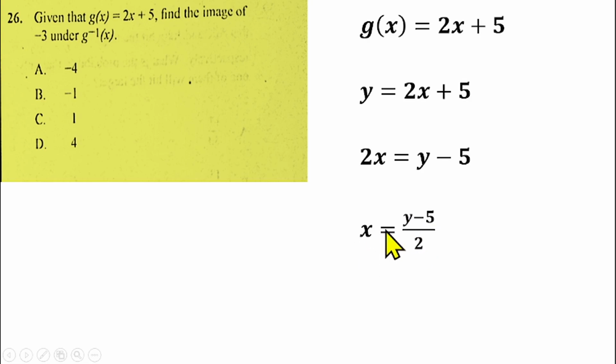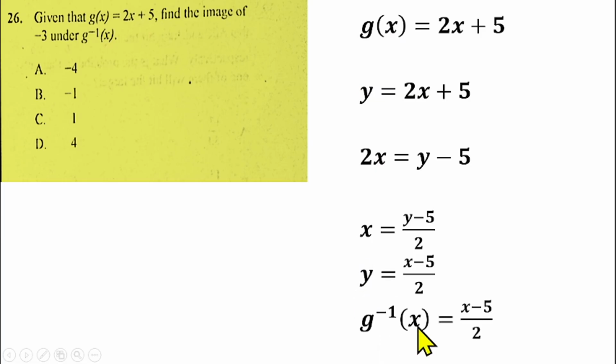Then you need to interchange these variables. I will call this one y, and I'll call this one x. So I'll be having y equals x minus 5 over 2. This y we are having here and this y are not the same thing. This y represents g of x, but this y here represents g inverse of x, that is to say the inverse of this one. So I can call this one g inverse of x to be equal to x minus 5 over 2. Now I'm to find the image of minus 3 under this.